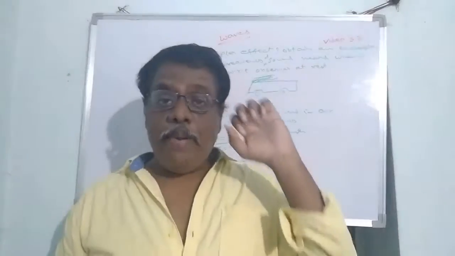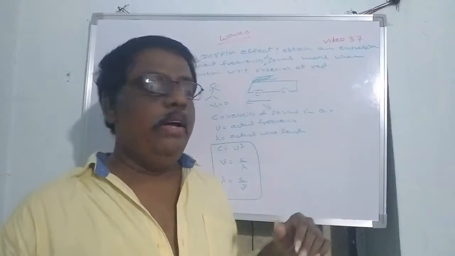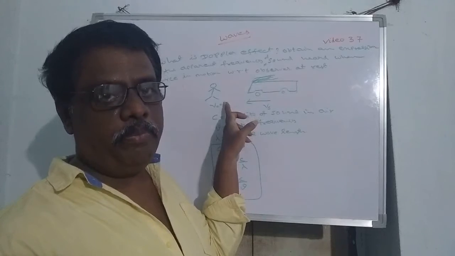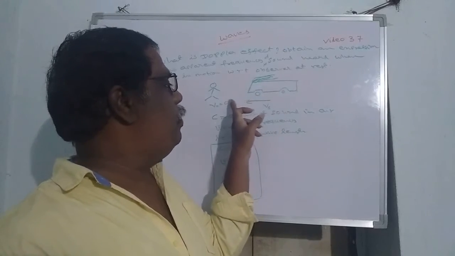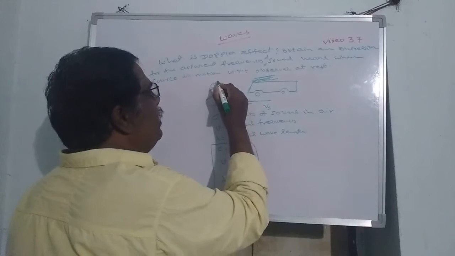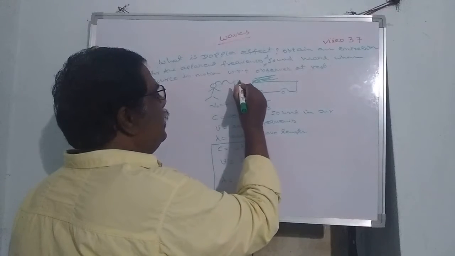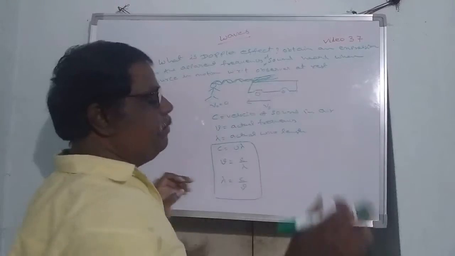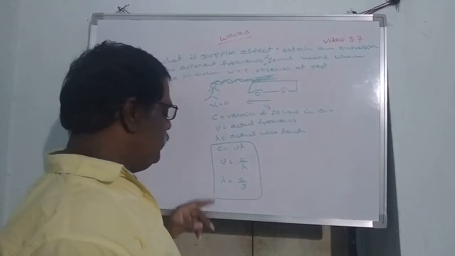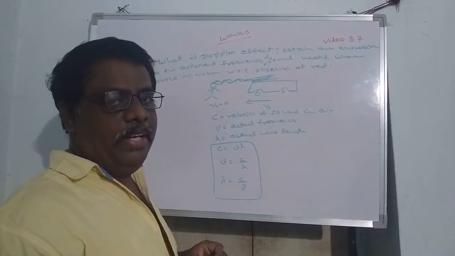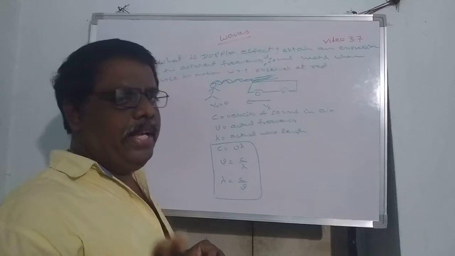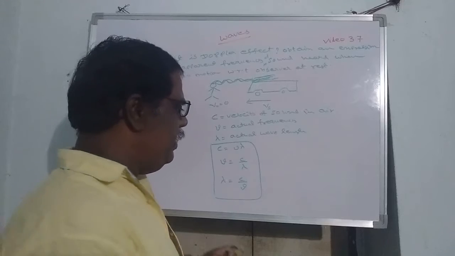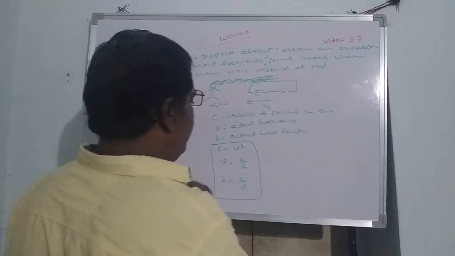Then what is meant by apparent frequency and apparent wavelength? Suppose the source moves towards the absorber. When it moves towards the absorber, the wavelength decreases, because the compressions and rarefactions come very close to each other. That means wavelength decreases compared to the actual wavelength. This decrease or increase in wavelength is called the apparent wavelength, denoted with lambda dash.